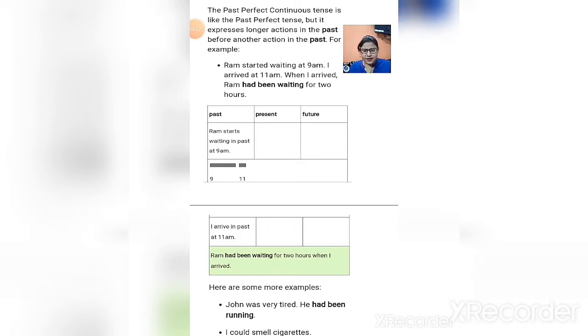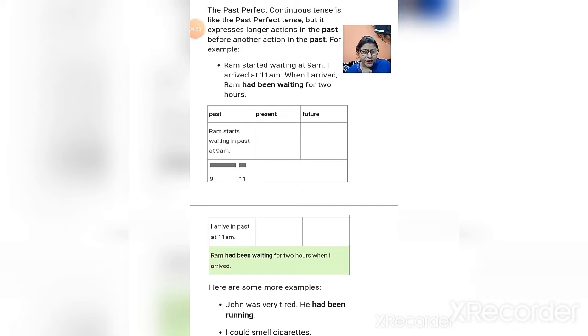Let us see the timeline: present, future and past. We are not going to talk about the first two; these tenses come in past tense. See, Ram starts waiting in the past at 9 a.m. and then I arrived in the past at 11 a.m. So these two actions happened in the past, the action of waiting and the action of arriving. But which action happened first?